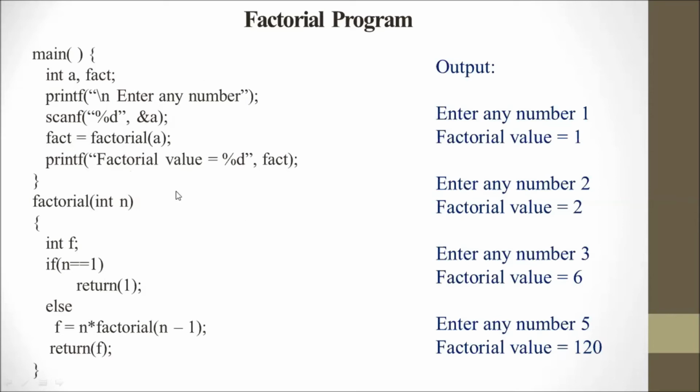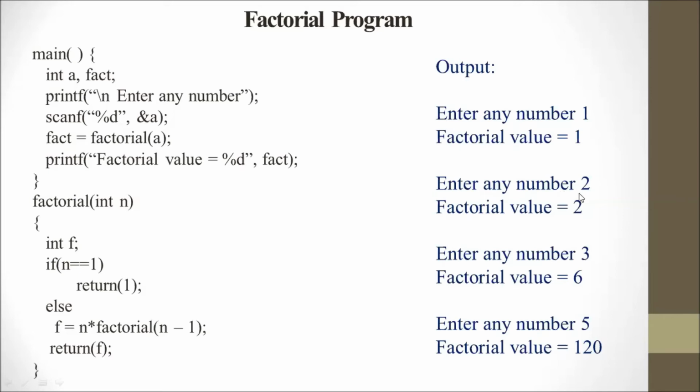Suppose we run the program and we enter 1. So the 1 value is received via the a, and the a value will be copied via this scanf function, and this 1 value will be copied to the n. So n also takes the value 1. If n equal to 1, this condition is true, so return 1, so this will return 1 to the main function, and the a value will print: factorial value a equal to 1, so the factorial value printed is 1.